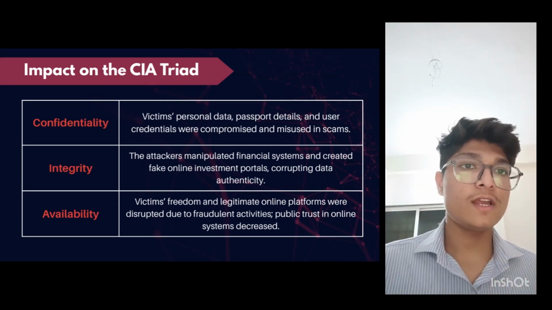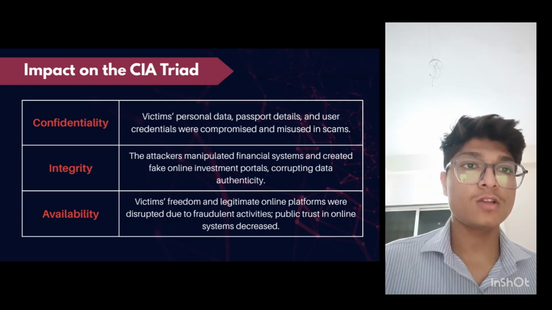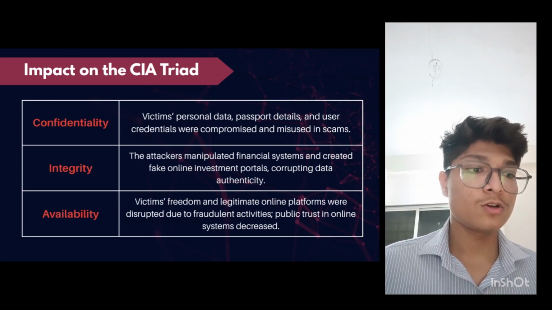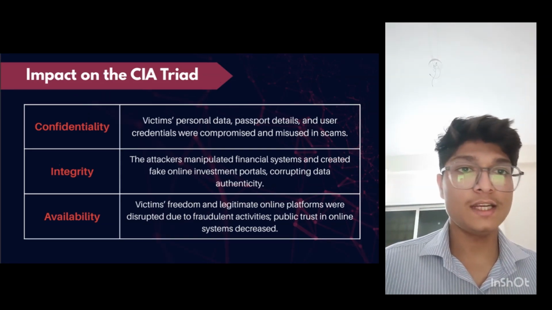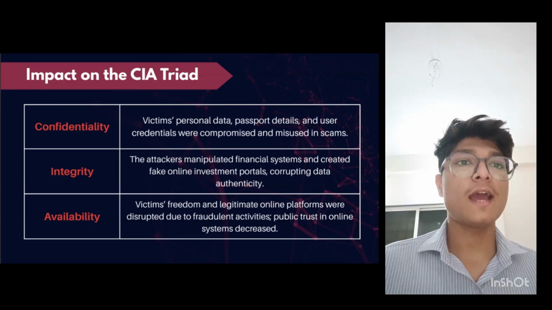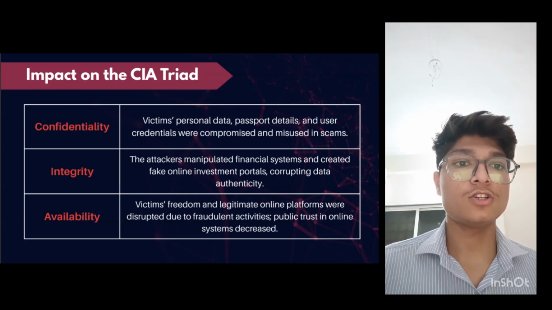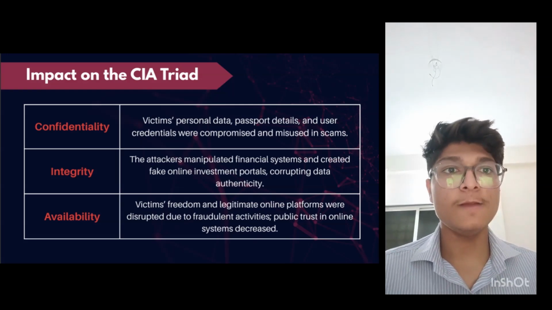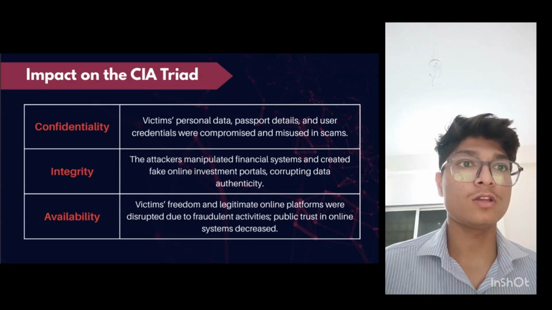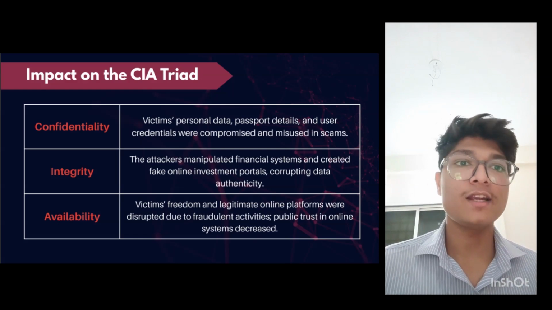In short, confidentiality assures that the information of the system is not disclosed to unauthorized access and is read only by the person who is authorized to do so. The second one is integrity. It ensures that the sensitive data is accurate and trustworthy and cannot be created, changed, or deleted without proper authorization. The third one is availability. It guarantees constant access to sensitive data only by the authorized user. So let's see how this CIA triad is related to our case.